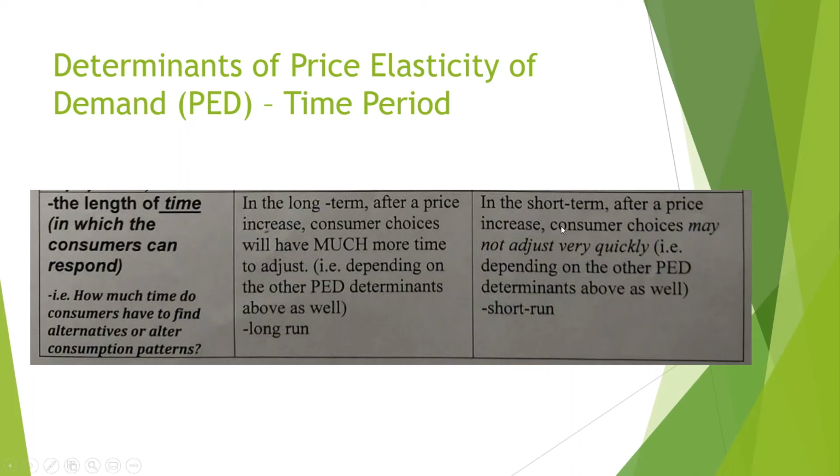However, in the short term, after price increases, consumer choices may not adjust very quickly. So in the economic short run, for example, if suddenly the price of cigarettes triples for some reason, consumers don't really have much of a choice but to go after those cigarettes. Another example would be something like food, like milk. If the price of milk suddenly doubles, consumers may not have that much time to adjust to finding substitutes like almond milk or soy milk. So the price elasticity of demand does depend on how much time the consumers have to respond to it.